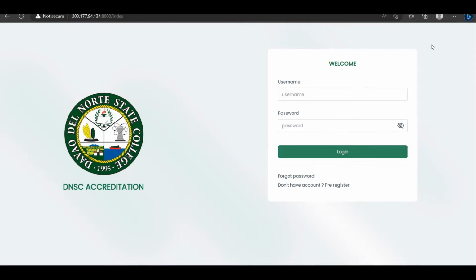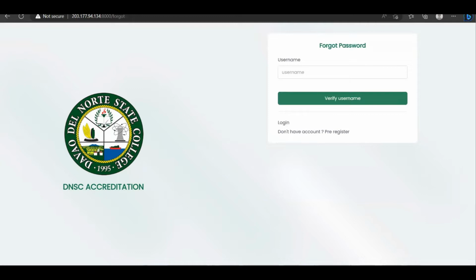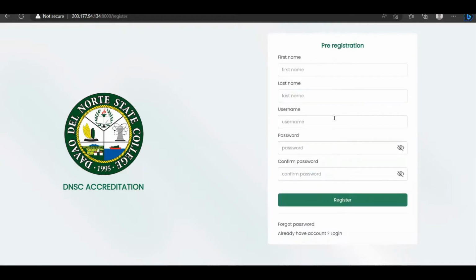Muna siya imong makita after nimo mag-visit ang page. So we have login and we have forgot password. If you forgot your password, so just verify your username. And we also have pre-registration.